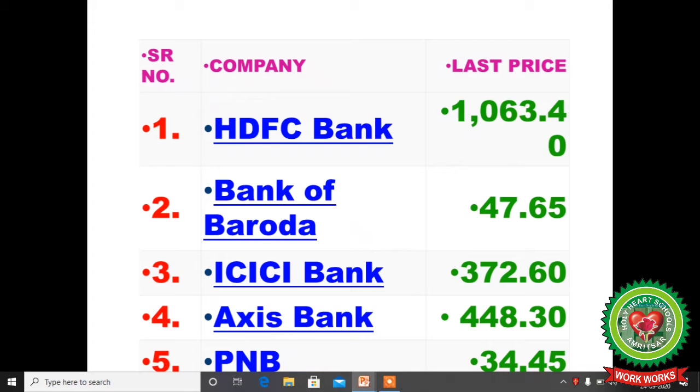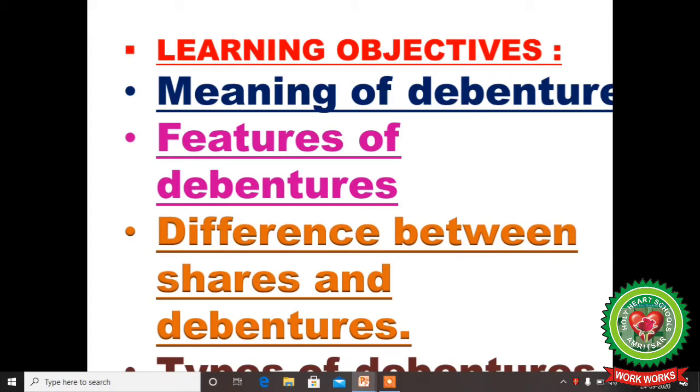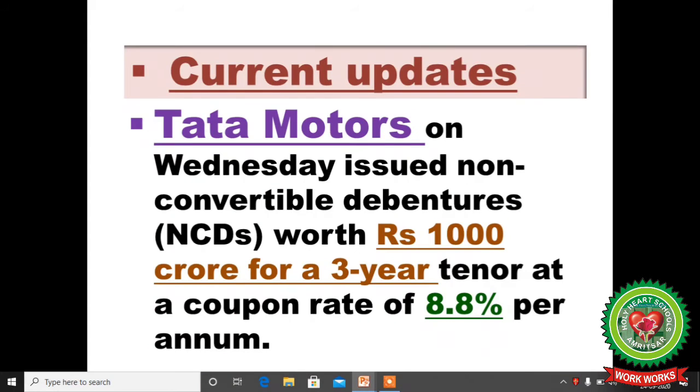See the price list of debentures of HDFC Bank, Bank of Baroda, ICICI Bank, Axis Bank and PNB Bank. This one is the certificate of debenture. Today's learning objectives: meaning of debenture, features of debenture, difference between shares and debentures, and the types of debentures.